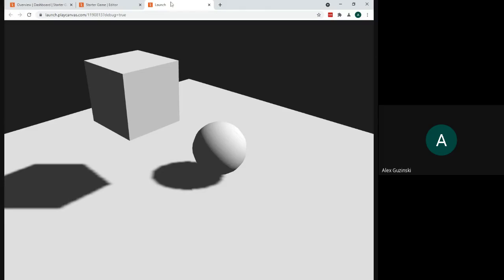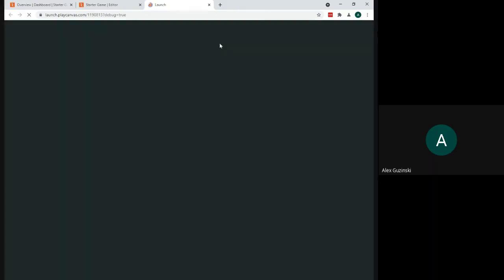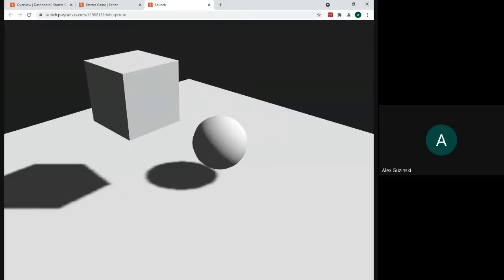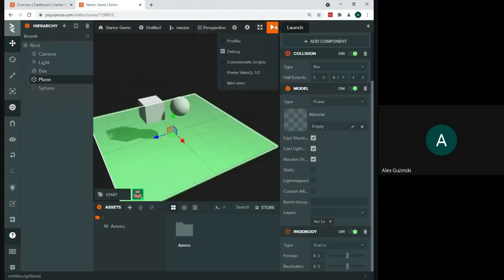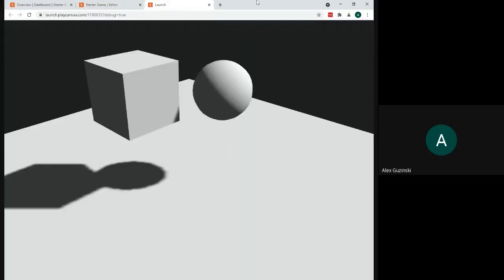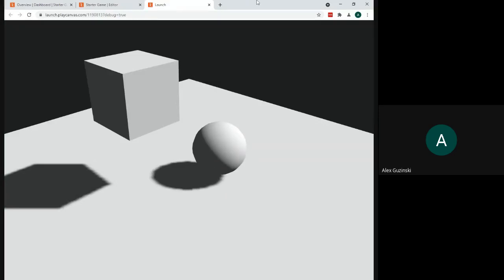Now you can just reload this tab if you want to see it again. Right now, that's all it does. Or you can close it and hit play again. But now we have a ball in our game, and it falls down.